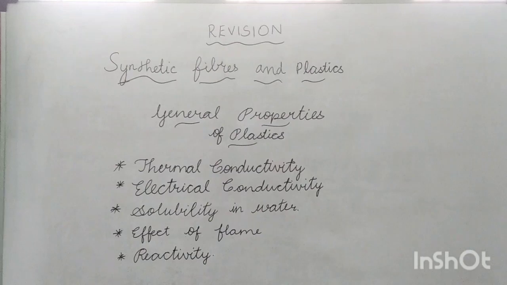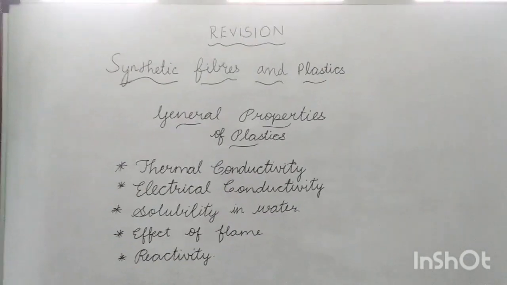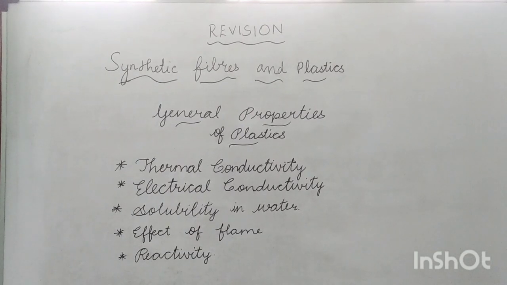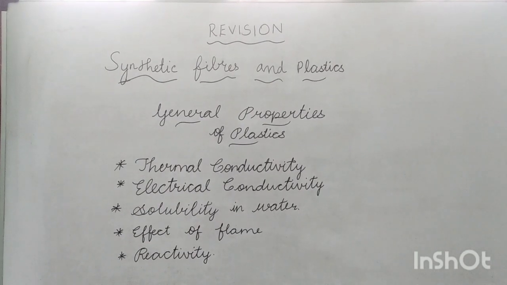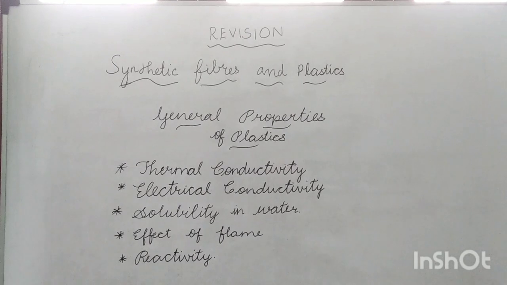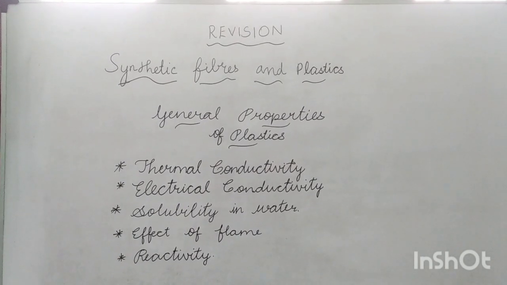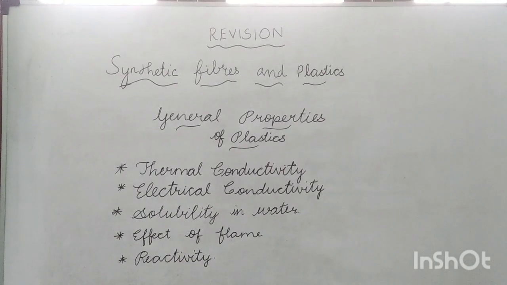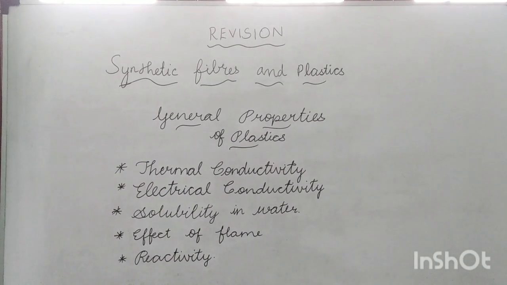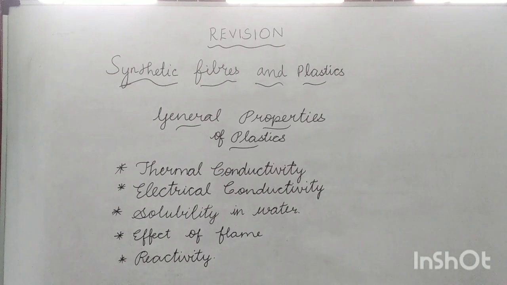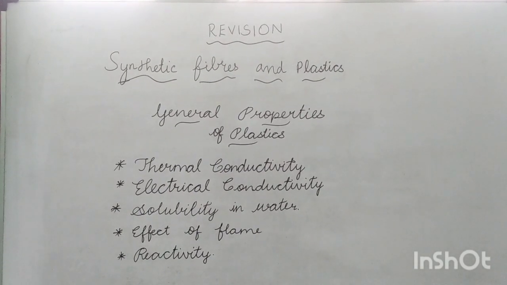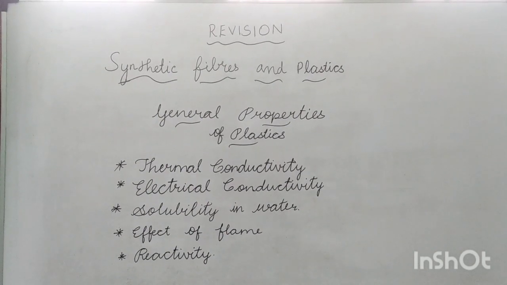So, once again, we will revise the general properties of plastics. First property is thermal conductivity. Plastics have low thermal conductivity because they are poor conductors of heat. So, due to this low thermal conductivity, they are suitable for making handles of cooking vessels, used in refrigerators as foam core, and for making containers used in microwave oven.